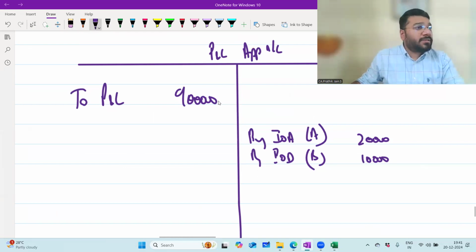Now, 9 lakh is the loss. These two are the income. Please tell me what is the divisible loss, net divisible loss? 8,70,000. 9 lakh minus 30,000. 8 lakh 70,000. What will you do with this 8,70,000? Distribute to partners' capital accounts.